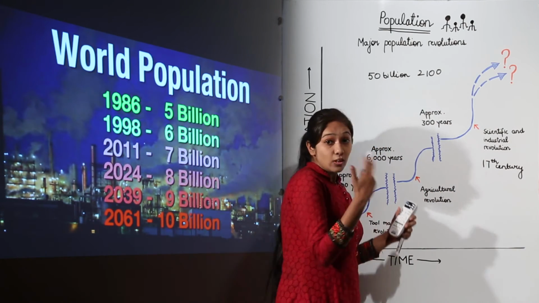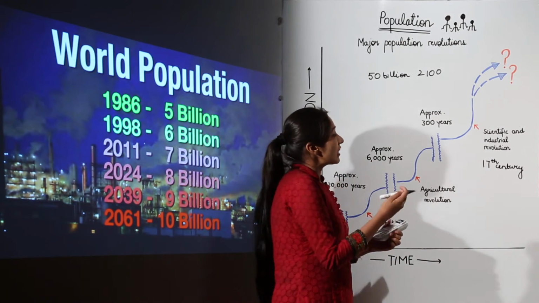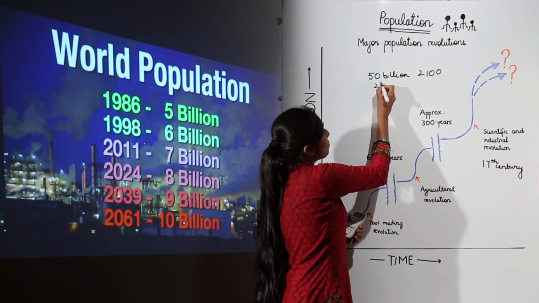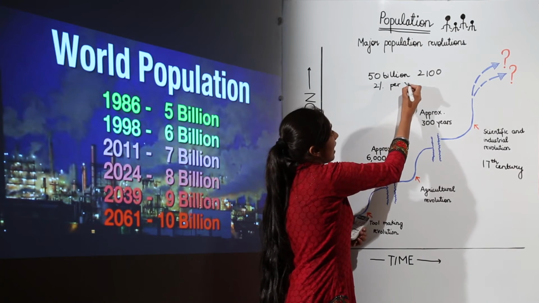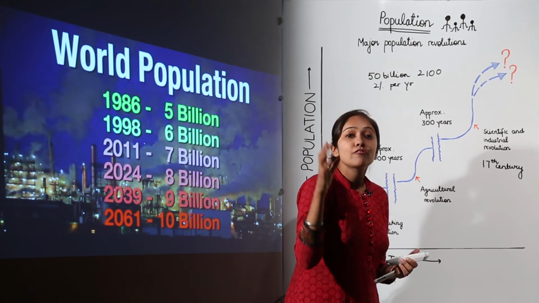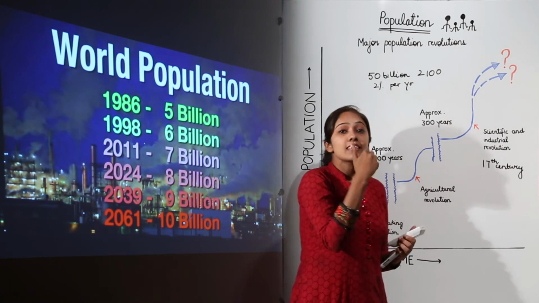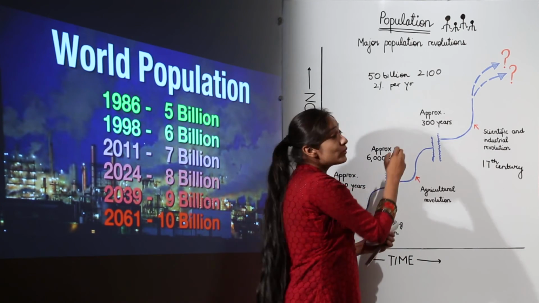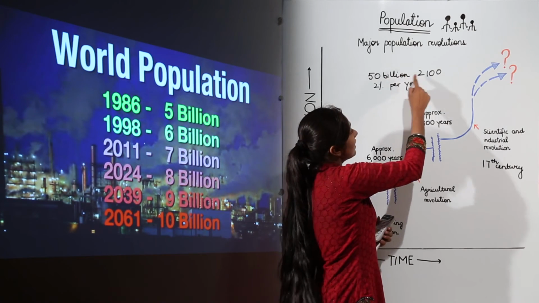But as I also told you, the population is increasing at the rate of 2% per year, and it is doubling after every 35 years. So if we consider that data, the population will be around 50 billion in 2100.